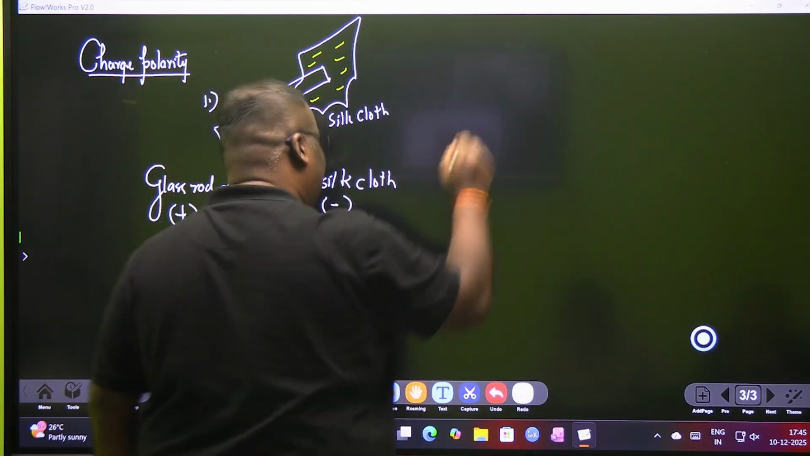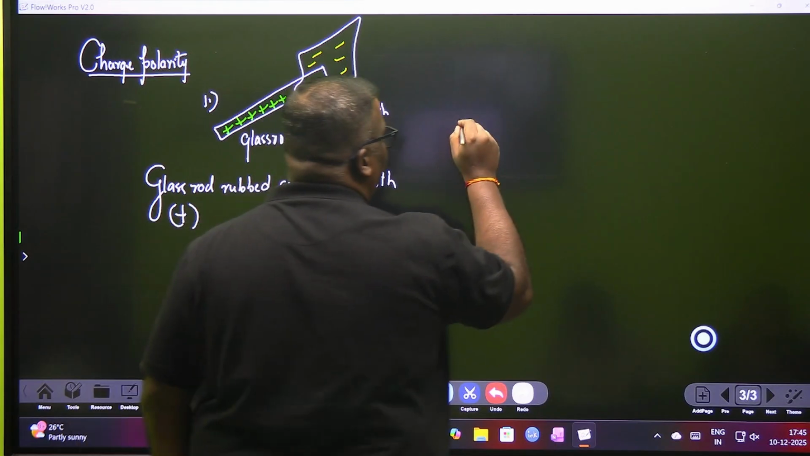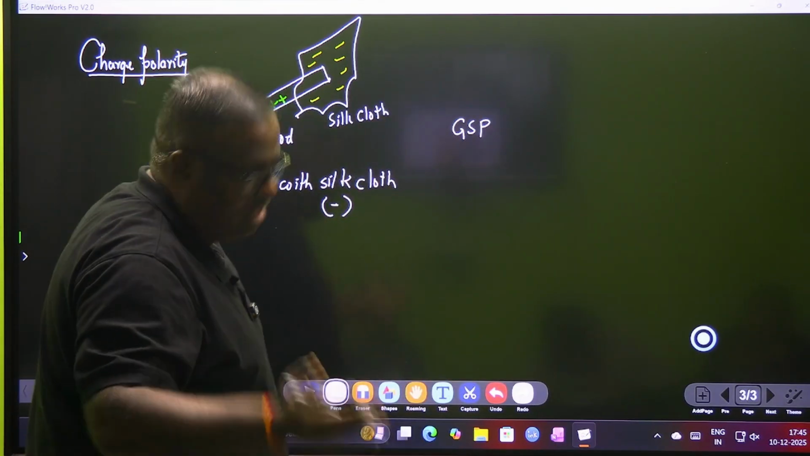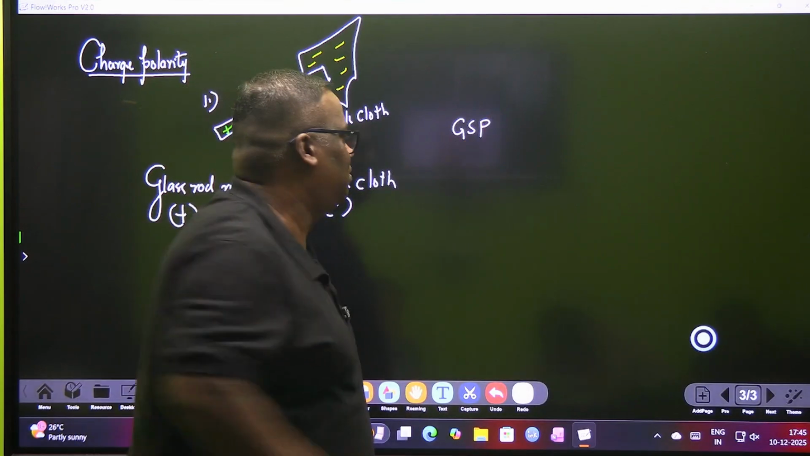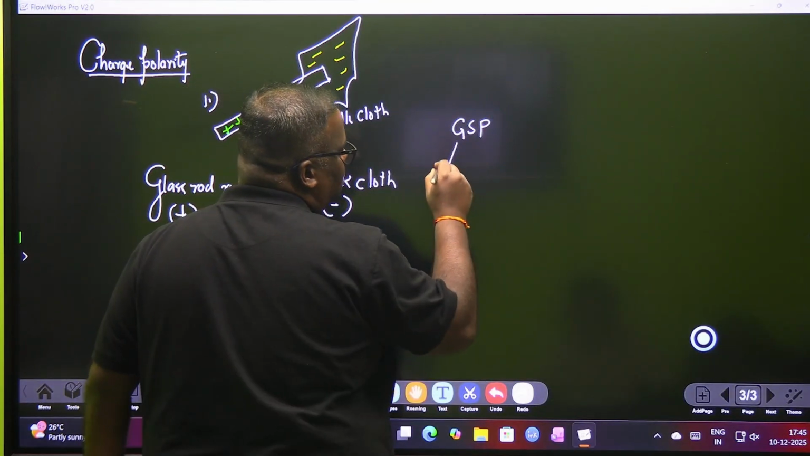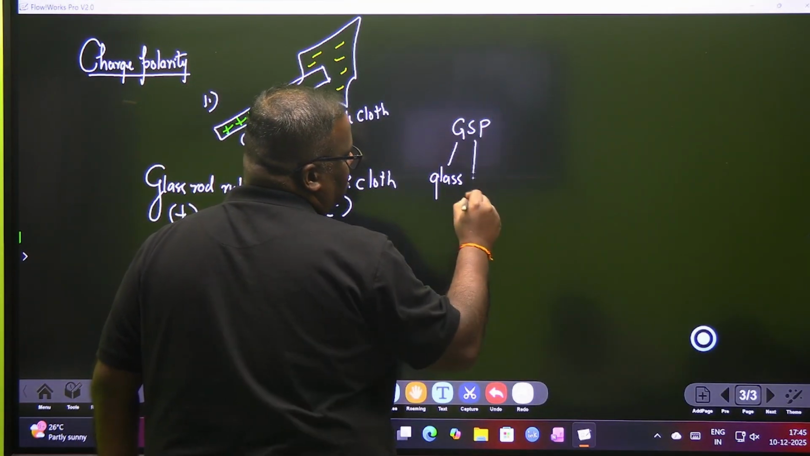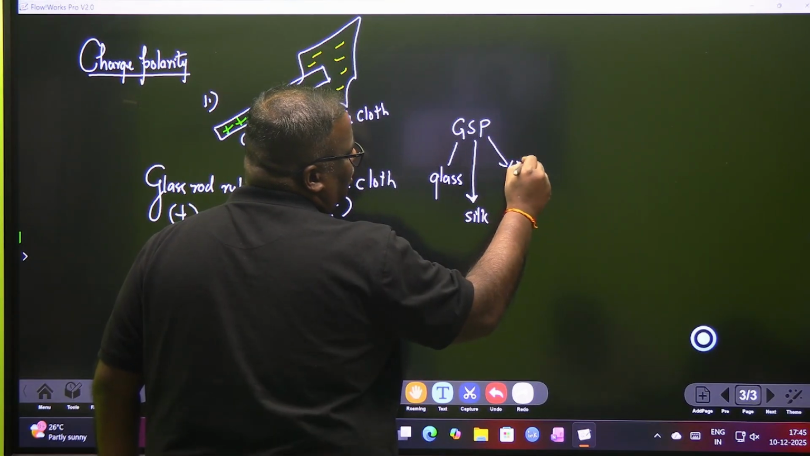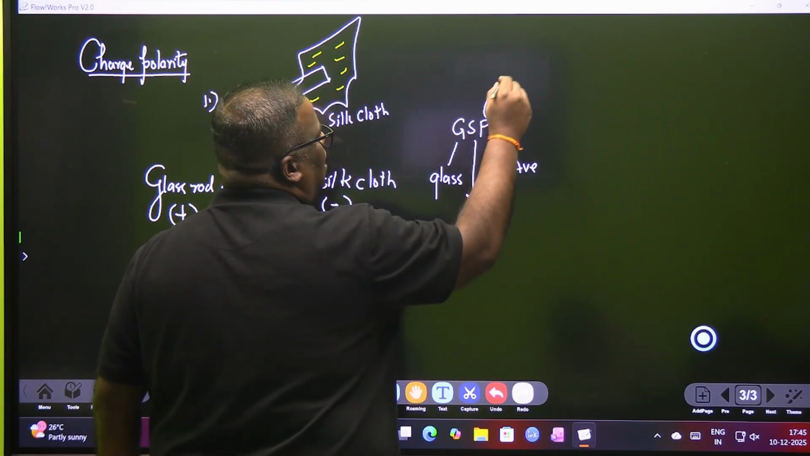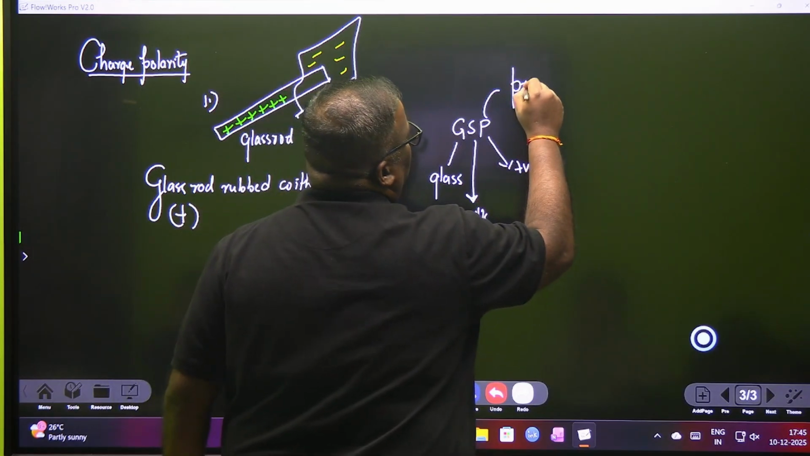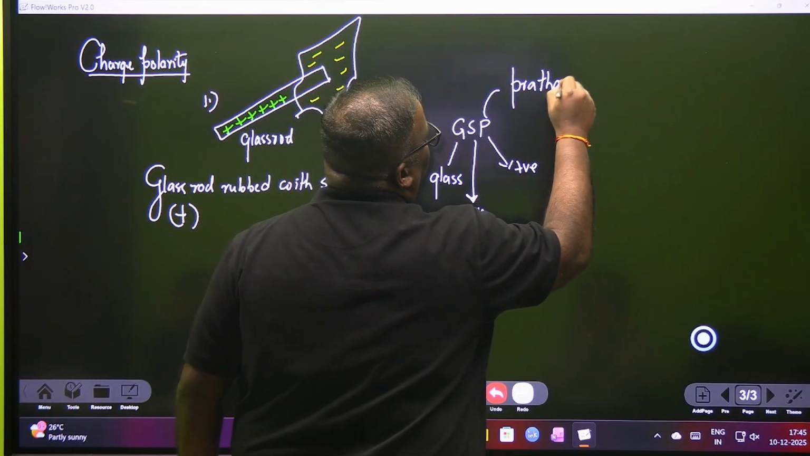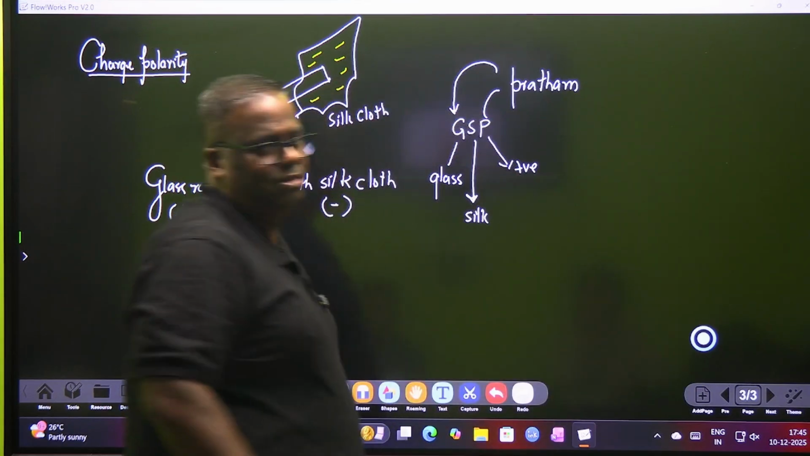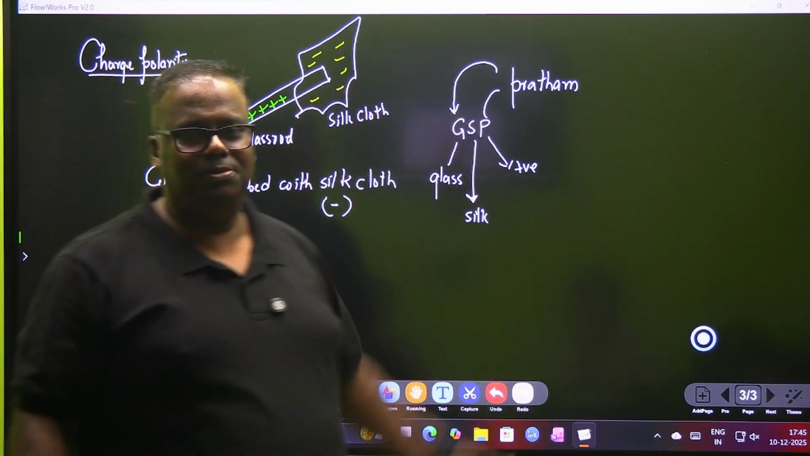Because by next year you'll forget. So how to remember it? Remember GSP. GST से GSP, glass with silk positive. इसका मतलब क्या है? Glass and this is silk and this is positive. Now who is positive? P starts from Sanskrit बोलते हैं, संस्कृत प्रथम. प्रथम में कौन है? Glass. A glass positive. लिख के बना लो.